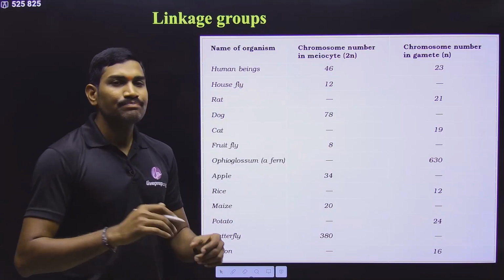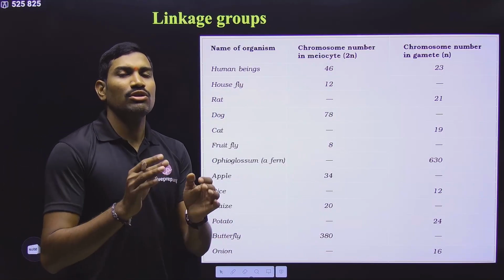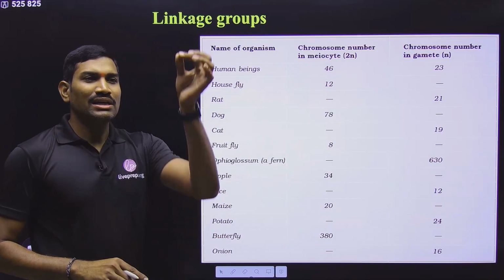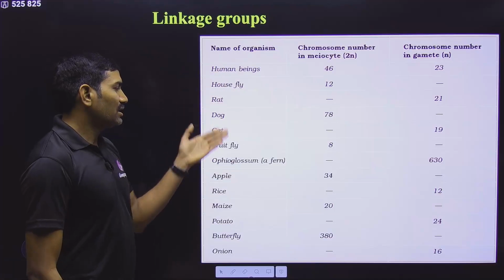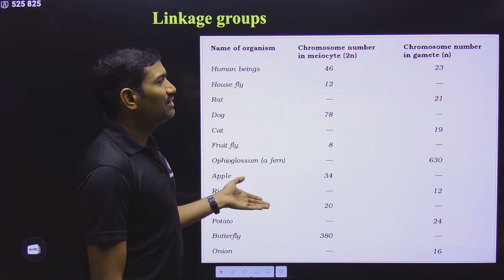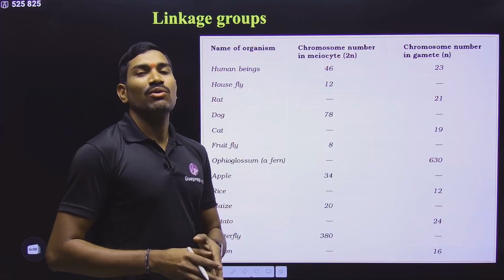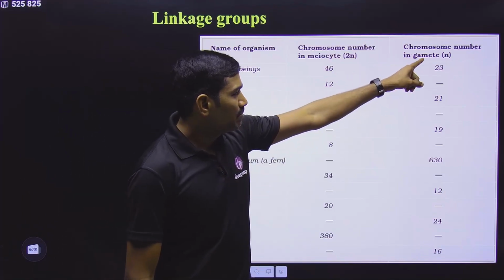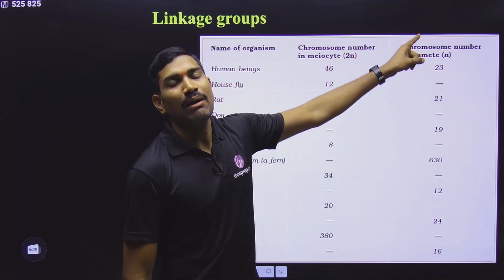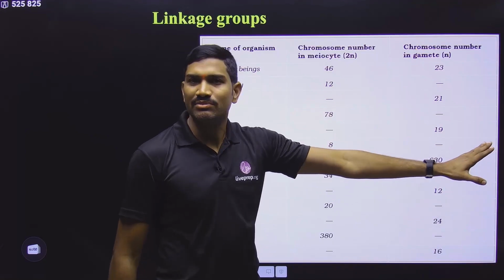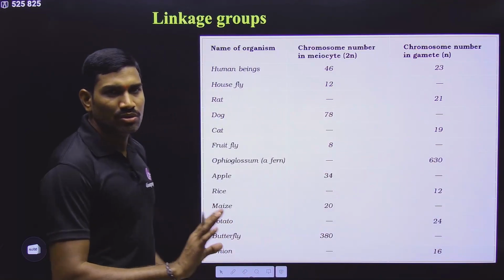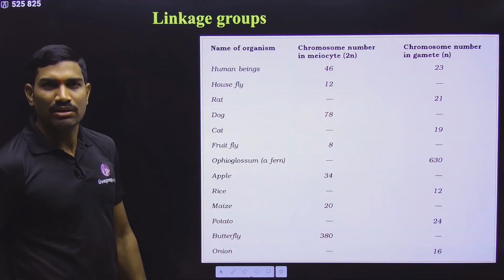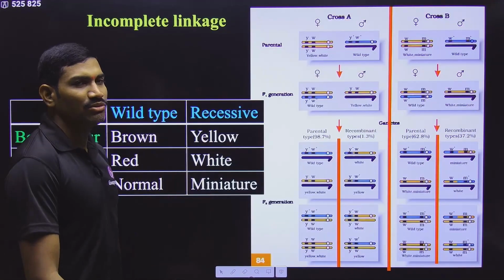So in this way, if they ask specifically, then only go specifically, or else simply write the haploid number. If they are asking about the number of linkage groups in so and so organism, simply write the haploid number for that particular organism. That's it. Clear? Don't write the diploid number, you need to write the haploid number. This is the standard information that you need to remember.